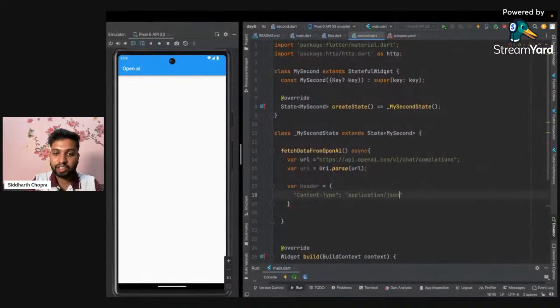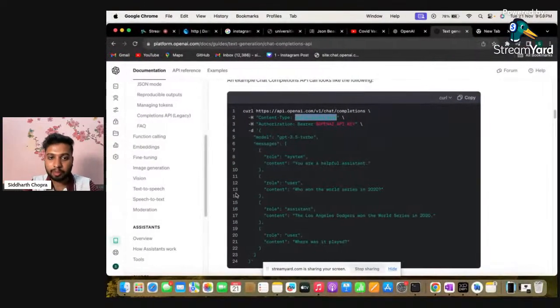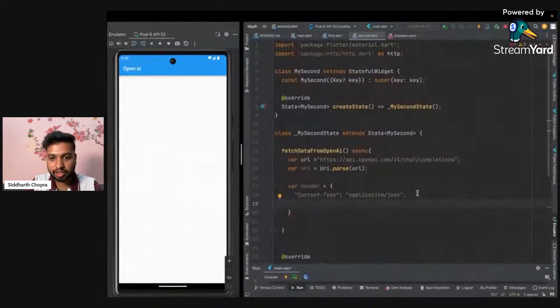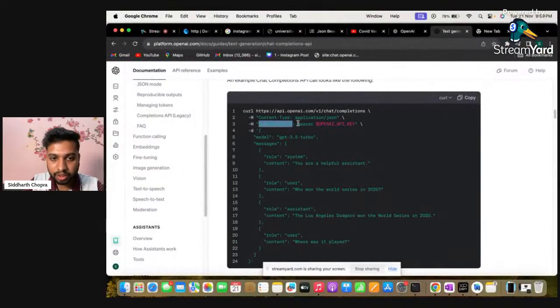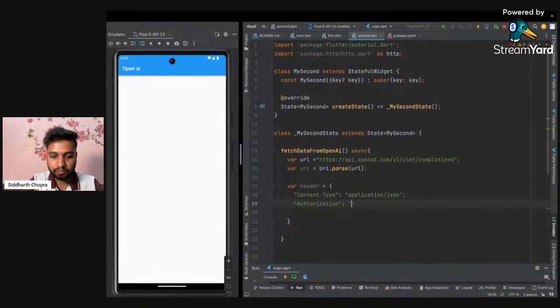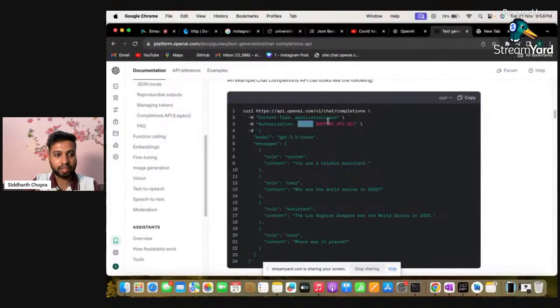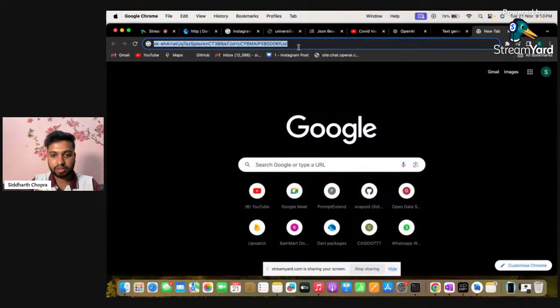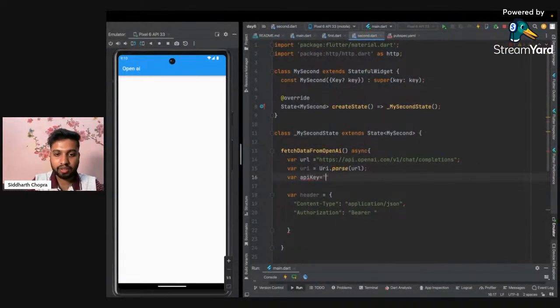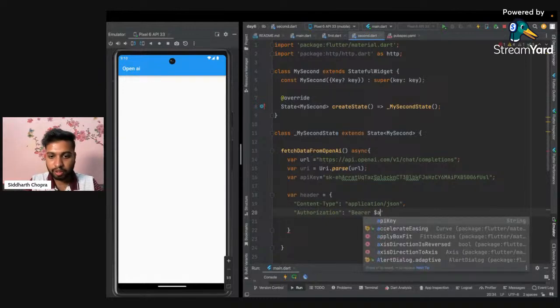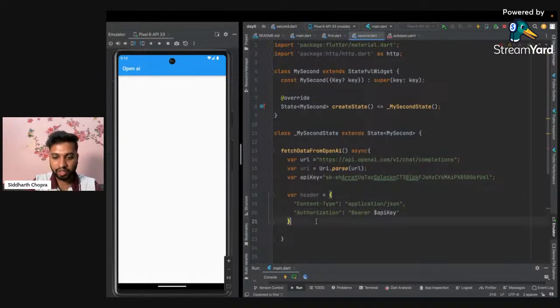So basically we are defining more information here, like we have the API key, the authorization, the content type, and various other things. We are just defining all of those here. So authorization and Bearer, and after Bearer we have to paste our API key: Bearer, space, and then the API key. I'm copying it here, but instead of pasting it directly, the better thing, if I want to use this API key in various other places as well, is to store it in a variable. So the API key is added, and here we have added the header part.